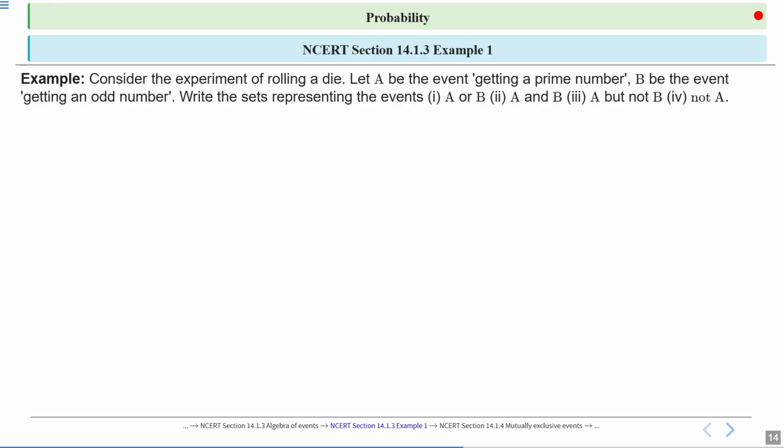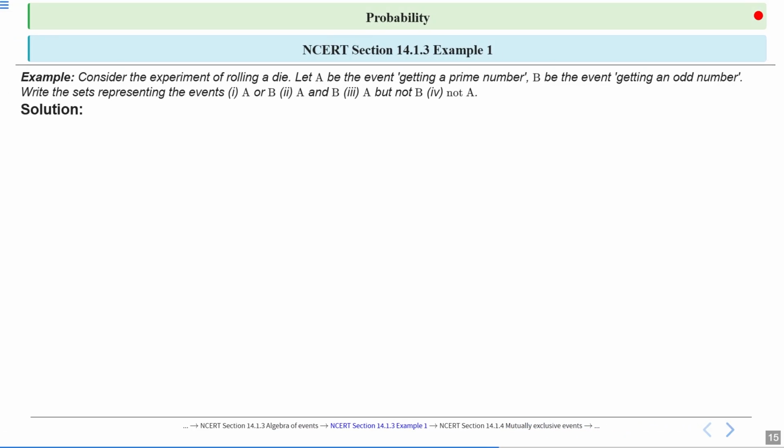Write the sets representing the events A or B, then A and B, then A but not B, and not A. Students, try to write the sets according to the given information in this example. First of all, think about this. How would you approach this example? So let us see the solution.